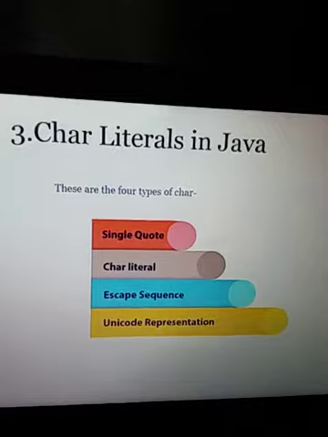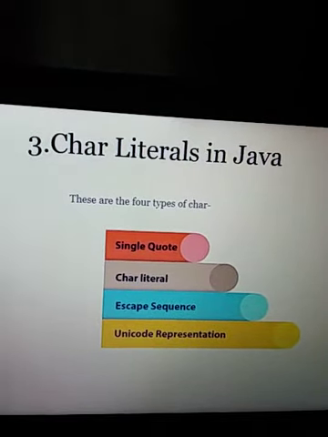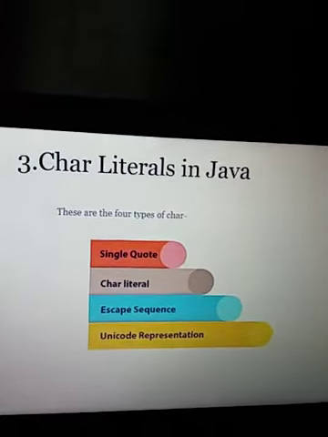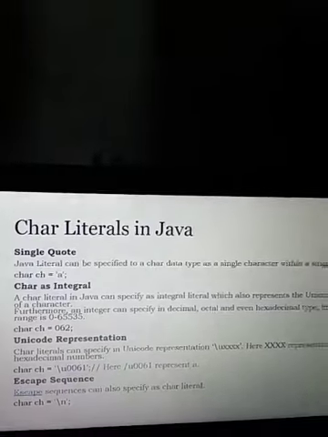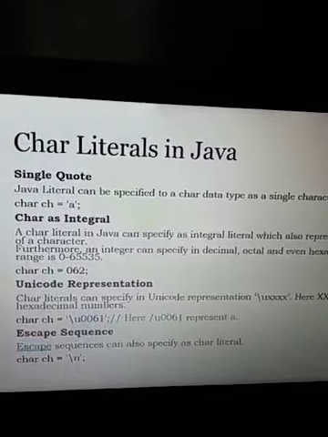Character literals can be represented in 4 types: single quote character literal, integer form, escape sequence, and Unicode representation. Any character specified in single quotation can be called a single quote character literal, and the character can also be given in the form of integers, because it can perform some arithmetic operation, the ASCII code values are substituted here.